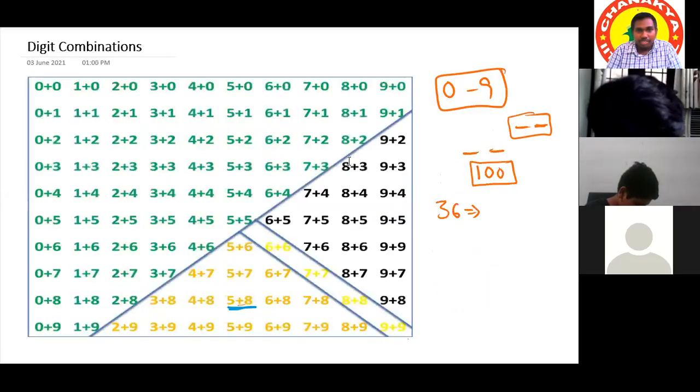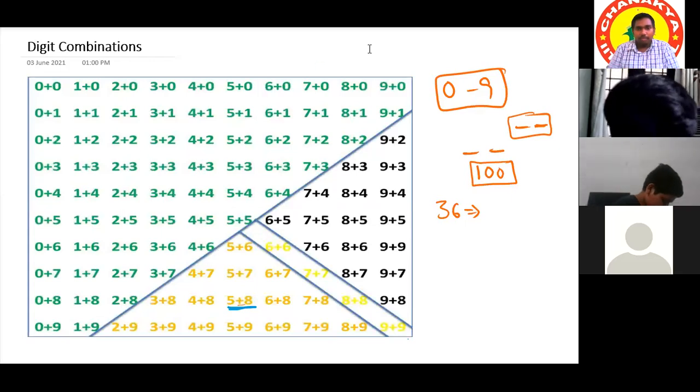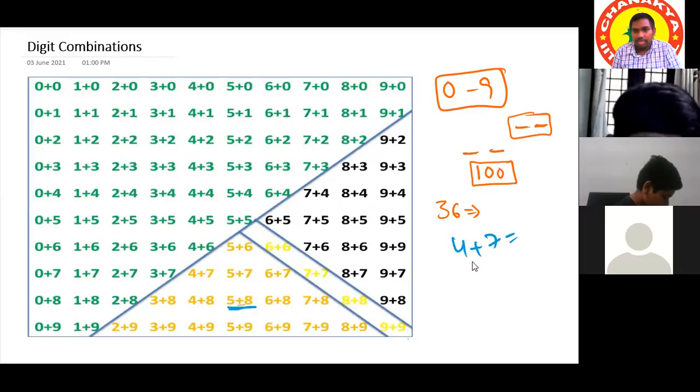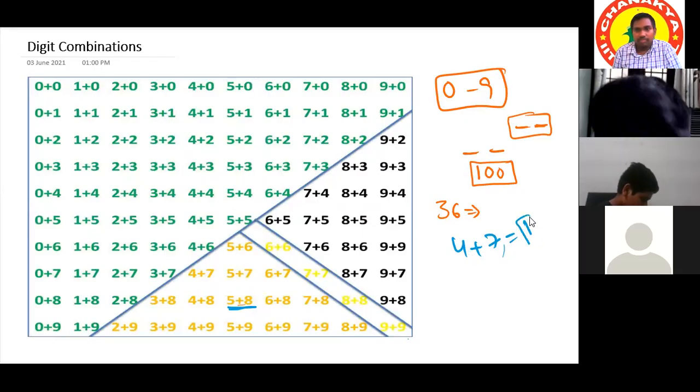For these combinations, you should not use any mathematical approach to add 4 plus 7. We should not use how much is required to complete 4, or to complete 7. Directly we should tell 4 plus 7 is 11, so the end number is 1. That's all. Sir, if we know this end number concept, we can do those big numbers. Yes, any type of big numbers.